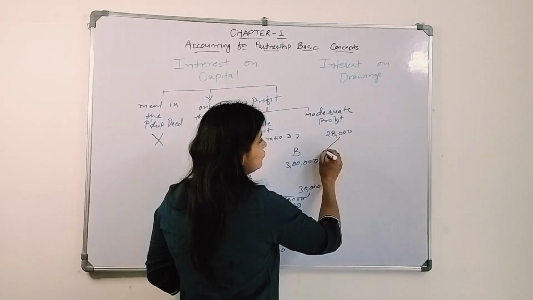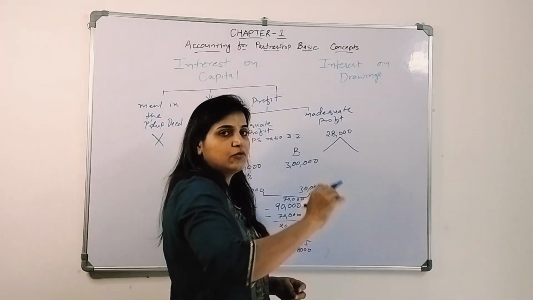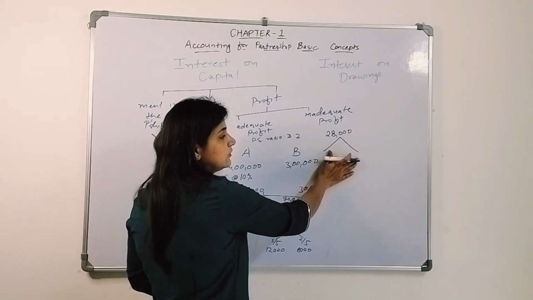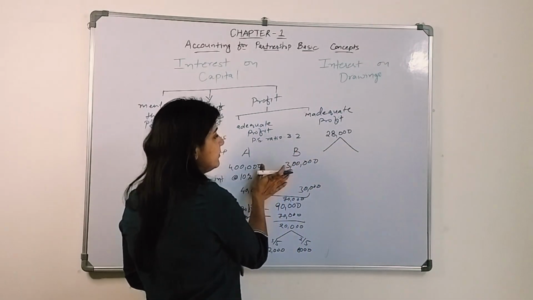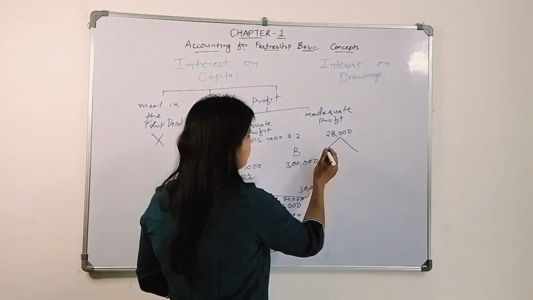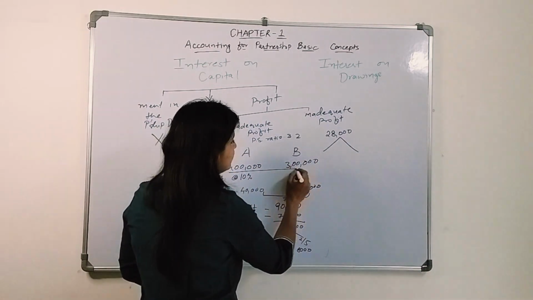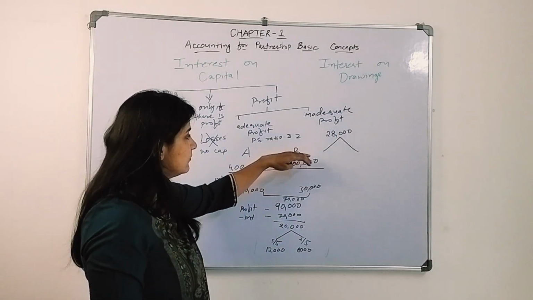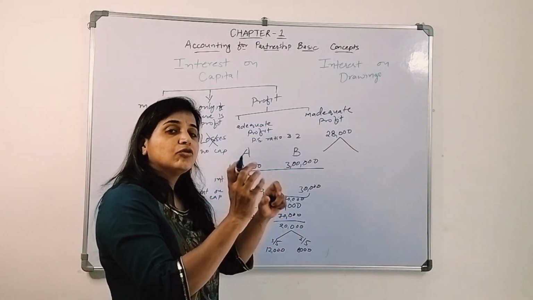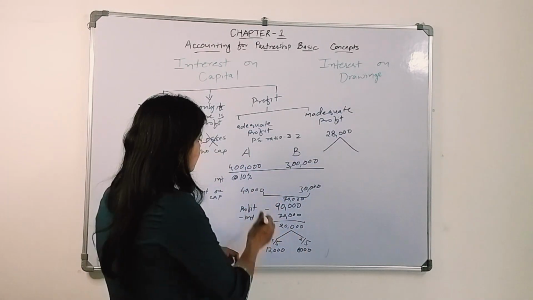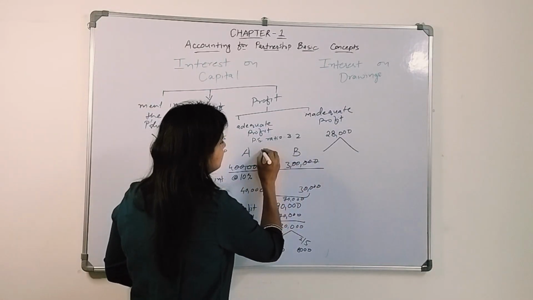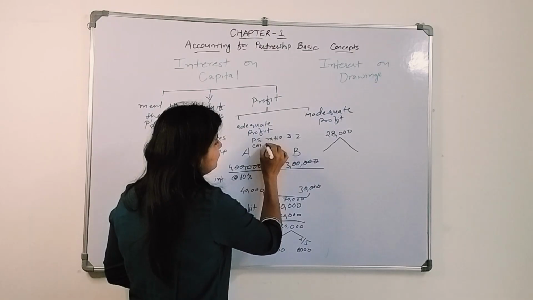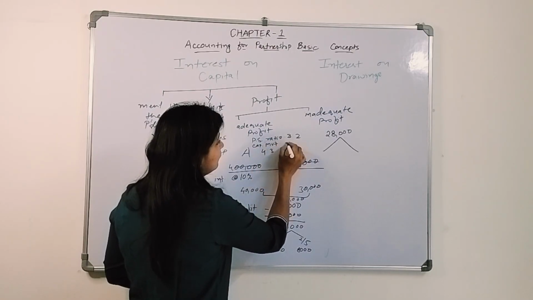They have to give the interest to the partners in the ratio of their capital invested. How much capital have they invested? A has invested 4 lakh, B has invested 3 lakh. So what is the ratio? It is 4:3. This is the capital invested ratio.